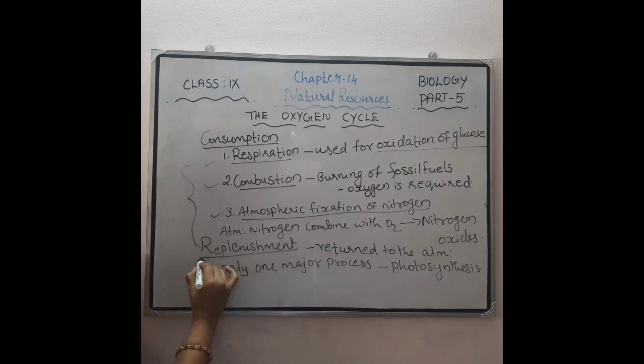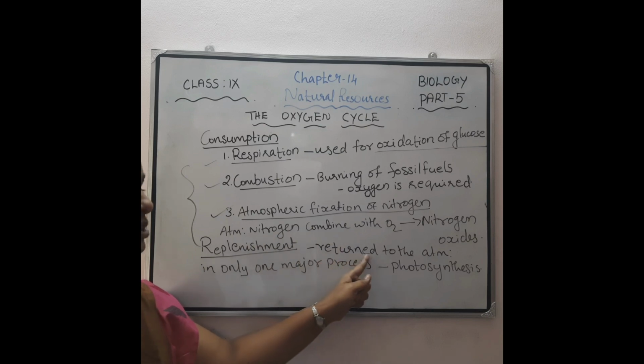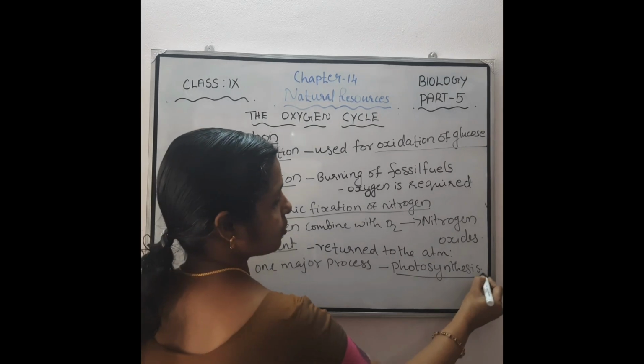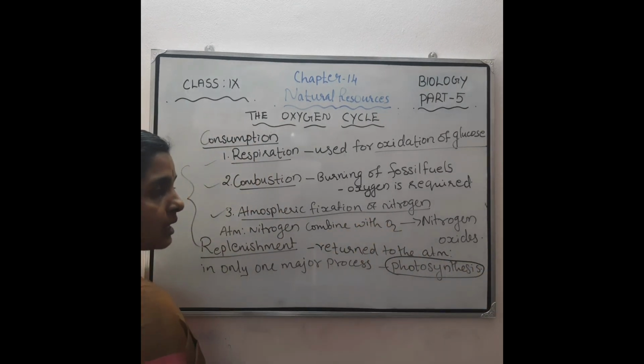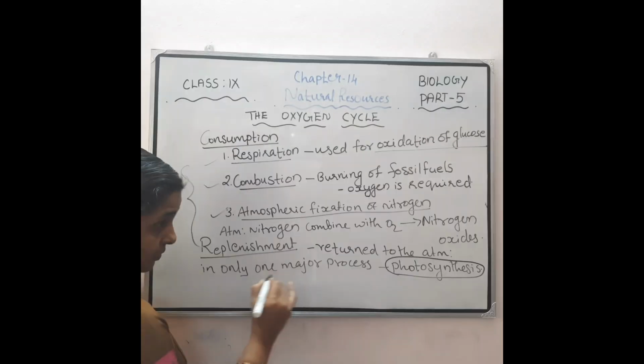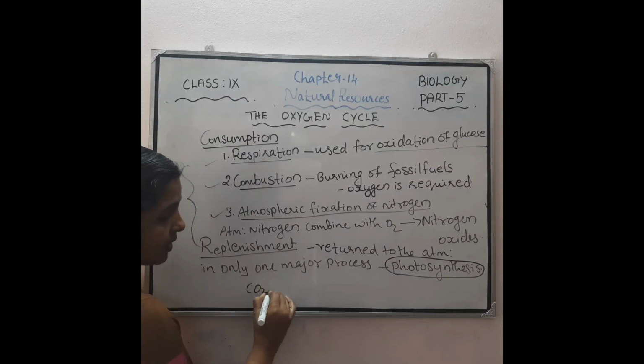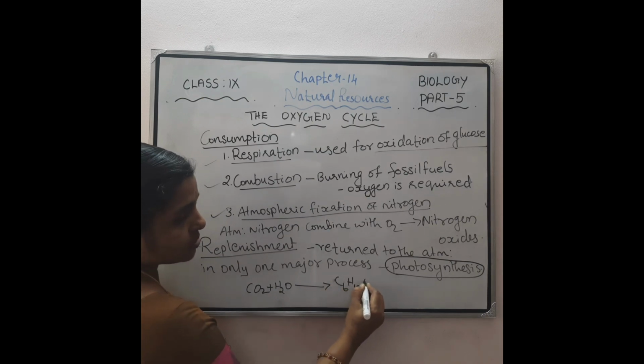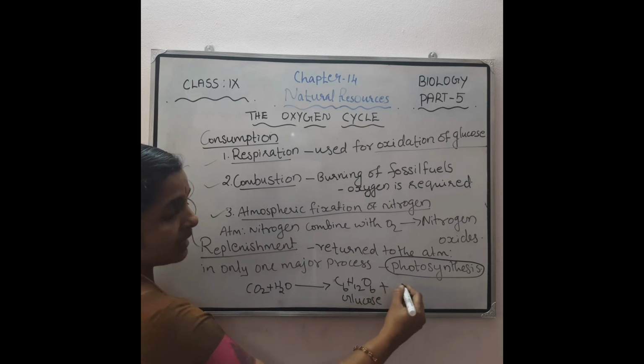The next is replenishment of oxygen. How does this oxygen come back to the atmosphere? This oxygen is returned to the atmosphere in only one major process, that is during photosynthesis only. No other processes. You know what happens during photosynthesis: carbon dioxide combines with water to form glucose, isn't it? That is C6H12O6, that is glucose. And along with this product, a byproduct is also released, that is the oxygen gas.